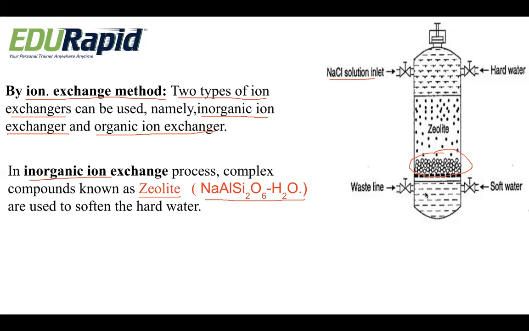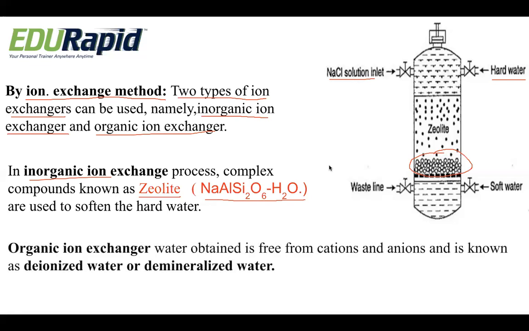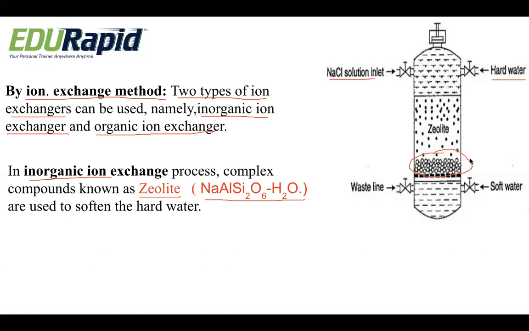Secondly, after passing the sodium chloride, we will pass the hard water. On the right side you can see we pass the hard water. When we pass the hard water, the salts present in the hard water will combine with the sodium adhered to the zeolite, leaving behind the soft water. Almost all the salts present in the hard water will combine with the sodium, leaving behind the soft water. So here there is an exchange of ions, positive and negative ions. So we call it the ion exchange process.